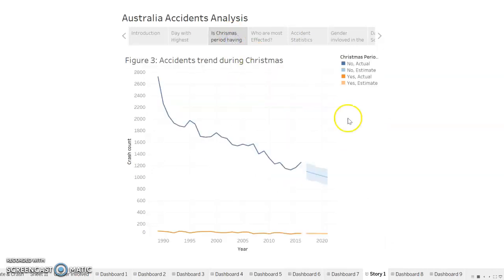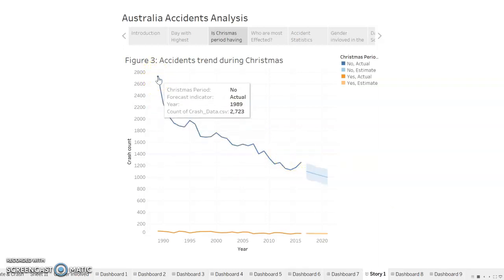Now, if we move to the next graph, this trend is showing us the difference between the crashes that we have during different periods of the year. So we're comparing the Christmas period and the period different from Christmas. The purple part here represents the Christmas period, and the blue part here represents the non-Christmas period. So we see that from 1989 all the way to 2017, the number of crashes happening in the non-Christmas period has drastically dropped.